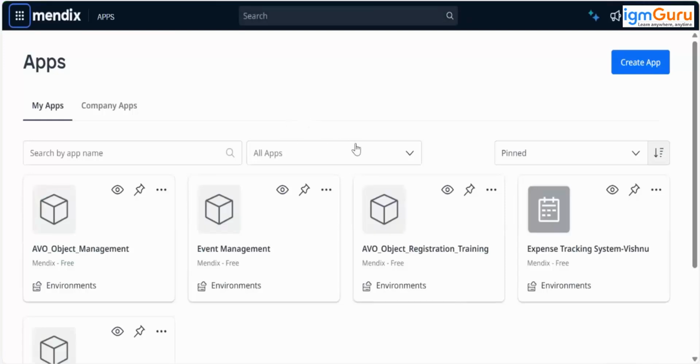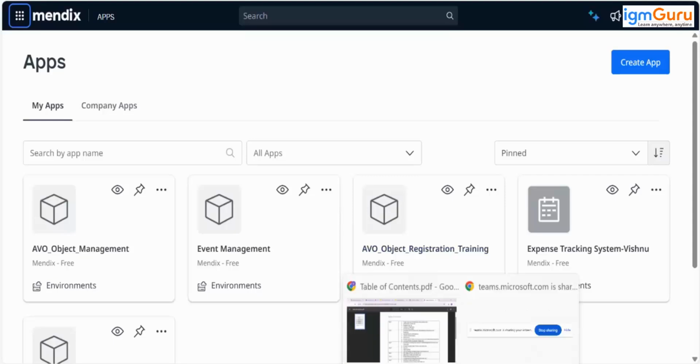Okay, so here I'm on the Mendix developer portal. These are the applications I have created, some for training, some for my own purpose. When we sign up, we get our account created. Remember, we always need a company's official email address to sign up on the Mendix platform. When we create our account, everything is open source unless we want a licensed environment. Learning paths, Studio Pro, everything is open source for us.